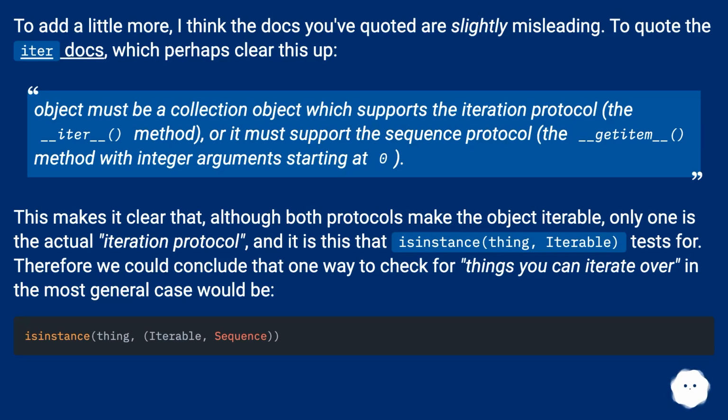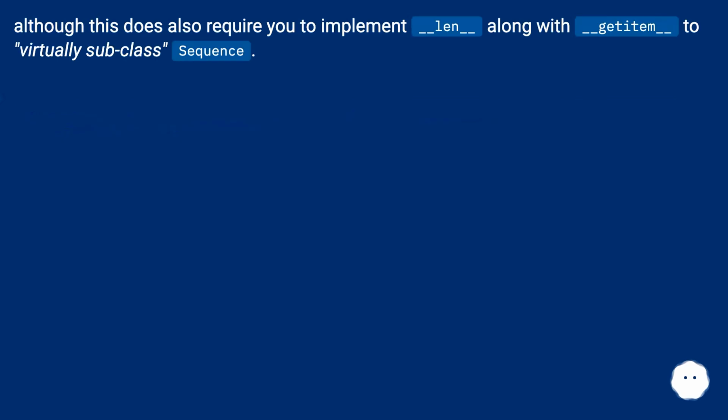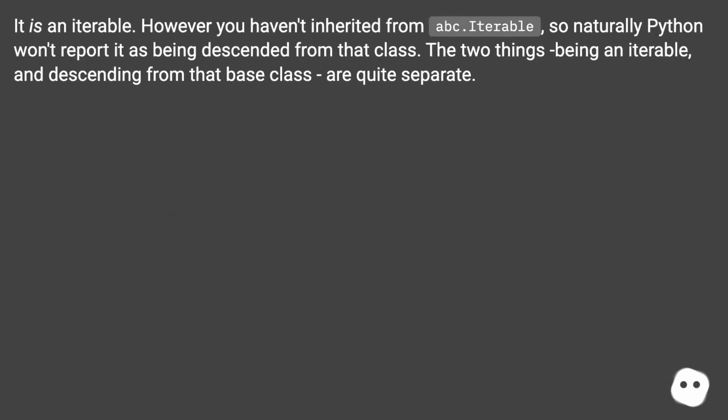Therefore we could conclude that one way to check for things you can iterate over, in the most general case, would be the following. Although this does also require you to implement __len__ along with __getitem__ to virtually subclass Sequence. It is an iterable. However, you haven't inherited from abc.Iterable, so naturally Python won't report it as being descended from that class. The two things, being an iterable, and descending from that base class, are quite separate.